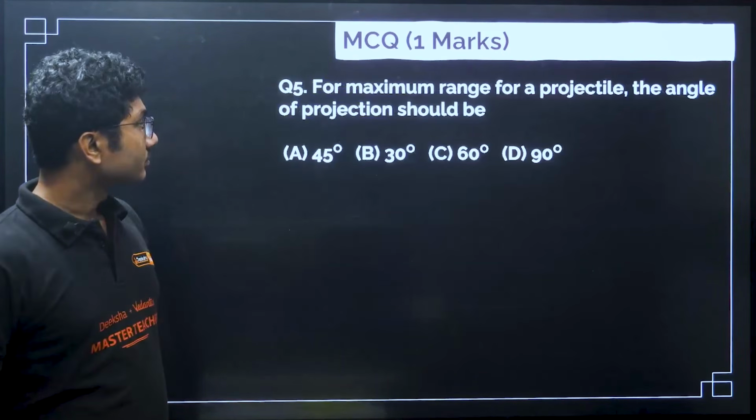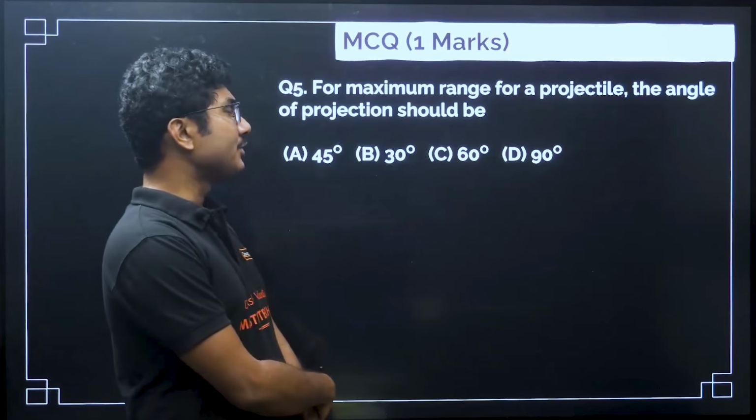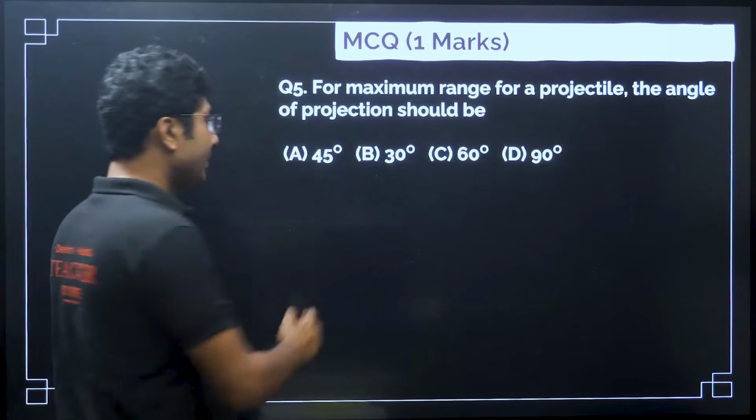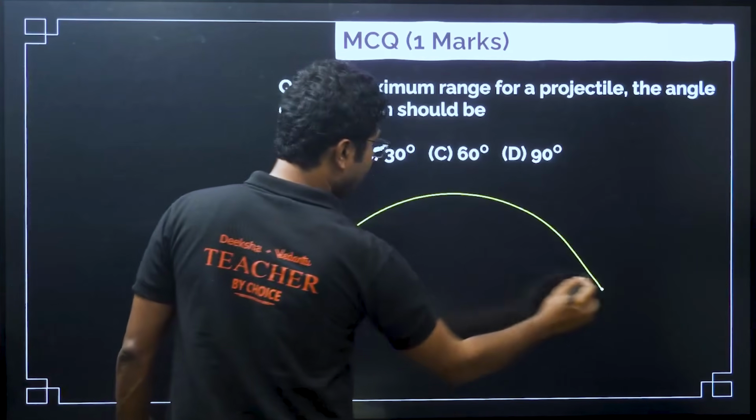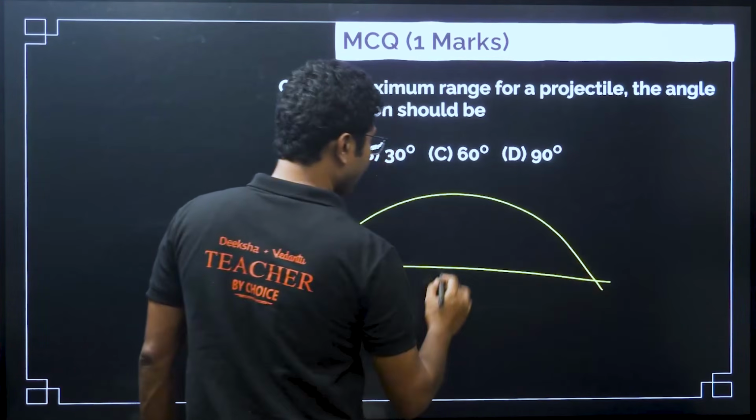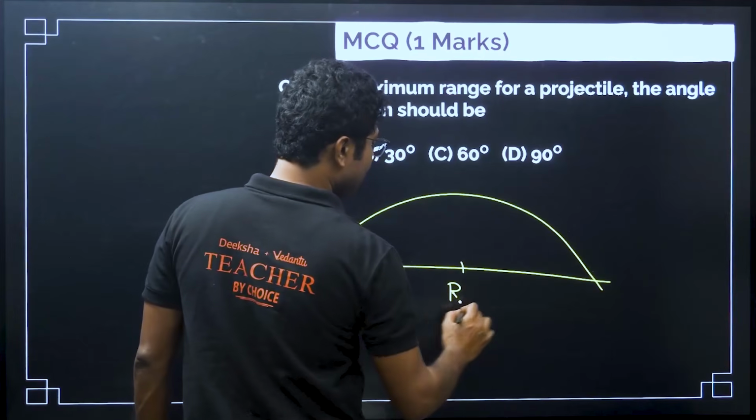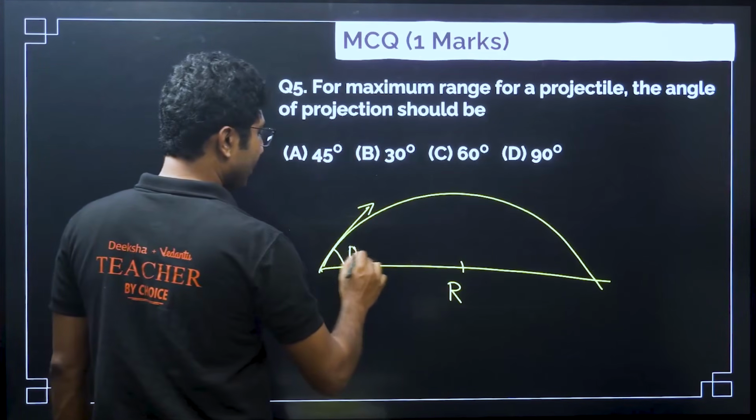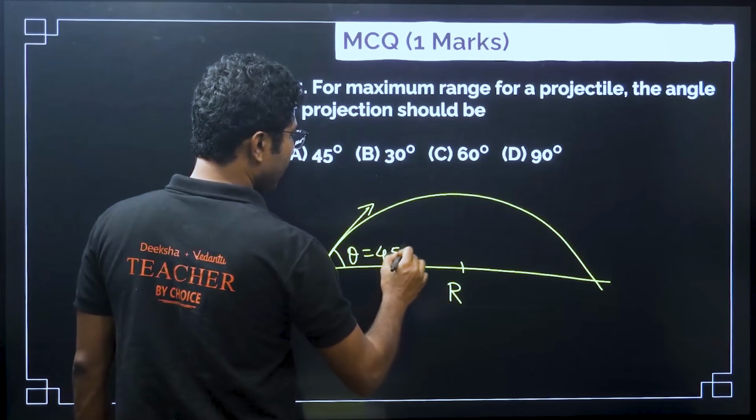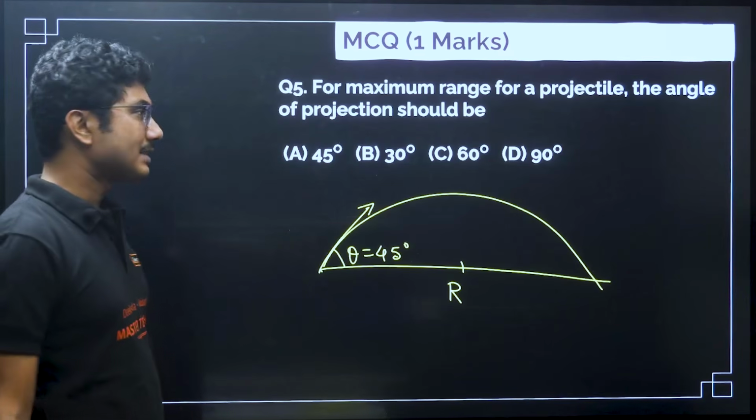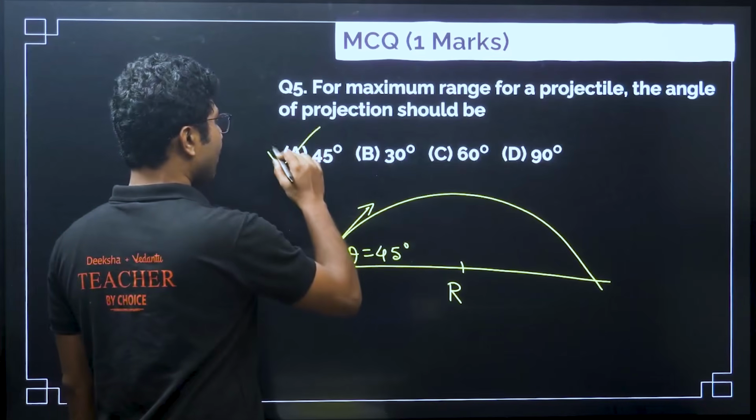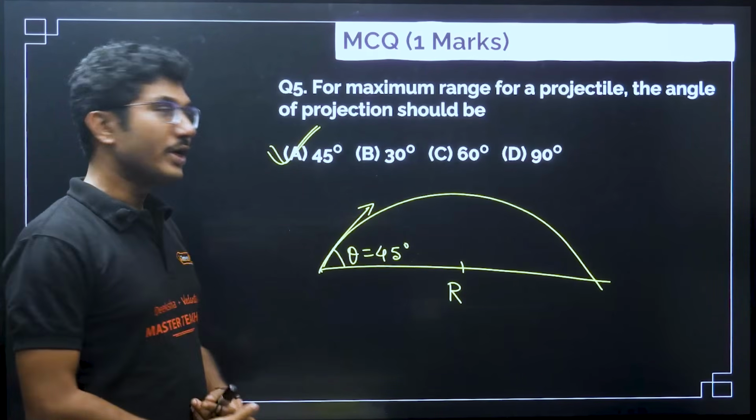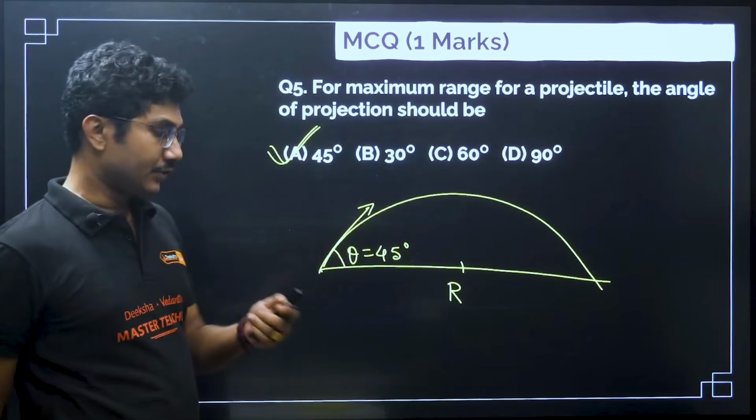For maximum range of a projectile, the angle of projection should be. So this is a very common question. So if you want maximum range of a projectile, the range is maximum for angle of projection for same velocity. If the angle of projection is equal to 45 degrees, then we get the maximum range. So option A is correct. So for 45 degree angle of projection, you get maximum range.